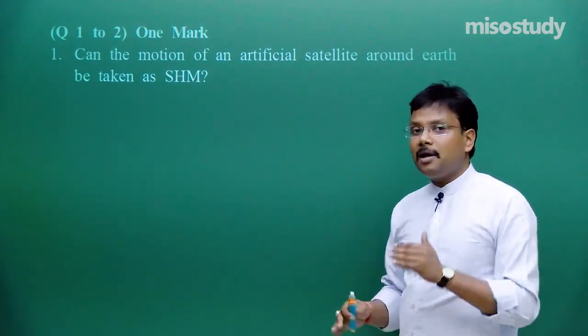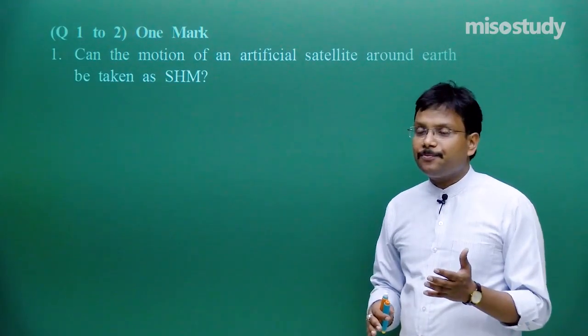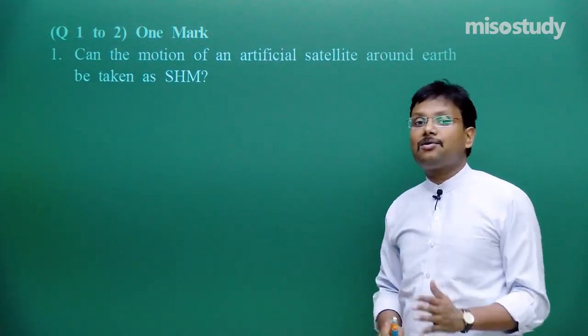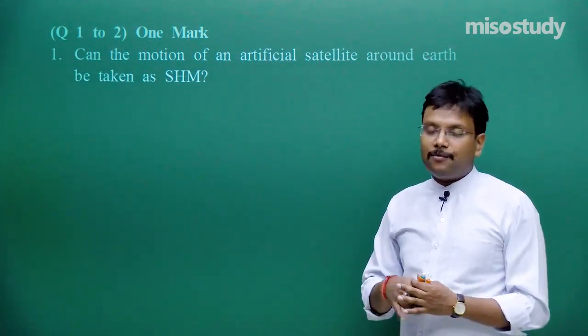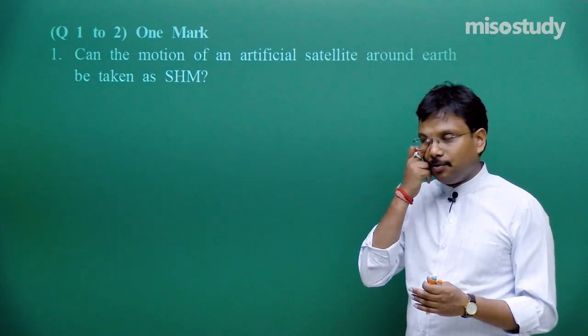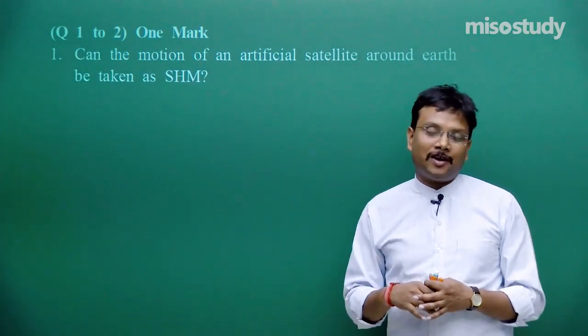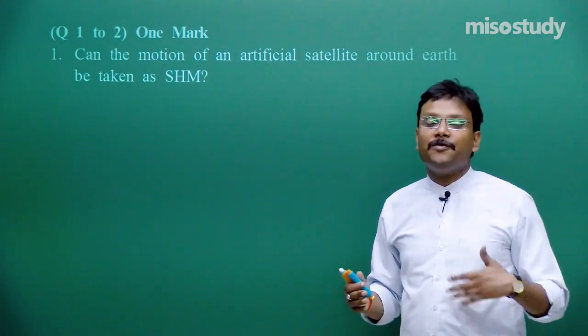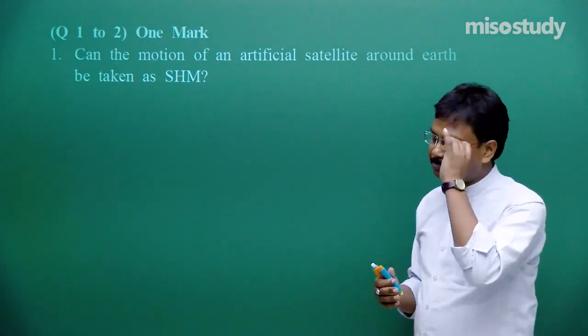So if you are regularly watching our videos, then you will find these questions very simple, and if you are not regular with our videos, then these questions are going to be difficult for you. So choice is yours, videos are already with you.